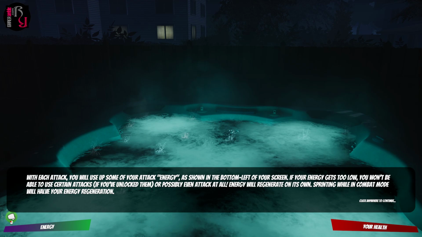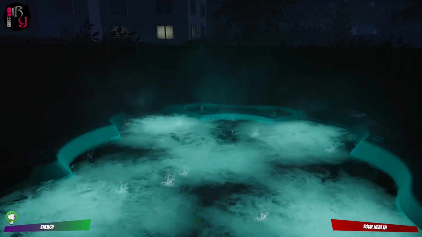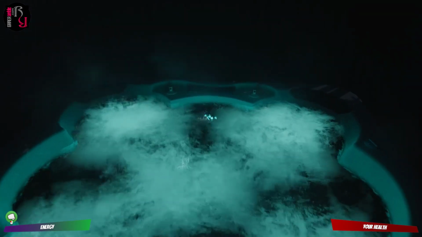For each attack, you'll use some of your attack energy, as shown in the bottom left of your screen. If energy gets too low, you won't be able to use certain attacks if you've unlocked them, or possibly even attack at all. Energy will regenerate on its own. Sprinting while in combat mode will halve your energy regeneration. If a character hits you, you will take damage and might get stunned, allowing them to attack you again. Many characters can block your attacks, reducing the damage you do. Different characters will present different levels of danger, and depending on your own skill, combat stats, and movesets you unlock may not be beatable. You can increase your combat stats by completing certain minor actions and unlock movesets by completing certain content. Good luck.